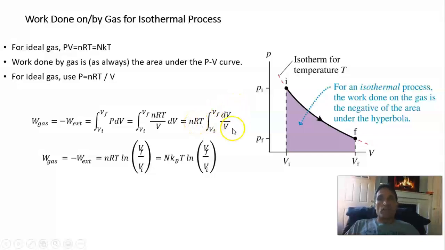The integral of dV over V is equal to the natural logarithm of V evaluated at the endpoints. And so what we get is that the work done by the gas is equal to nRT times the natural logarithm of V final over V initial. And here it is in terms of the number of molecules and Boltzmann's constant, instead of moles and the ideal gas constant.